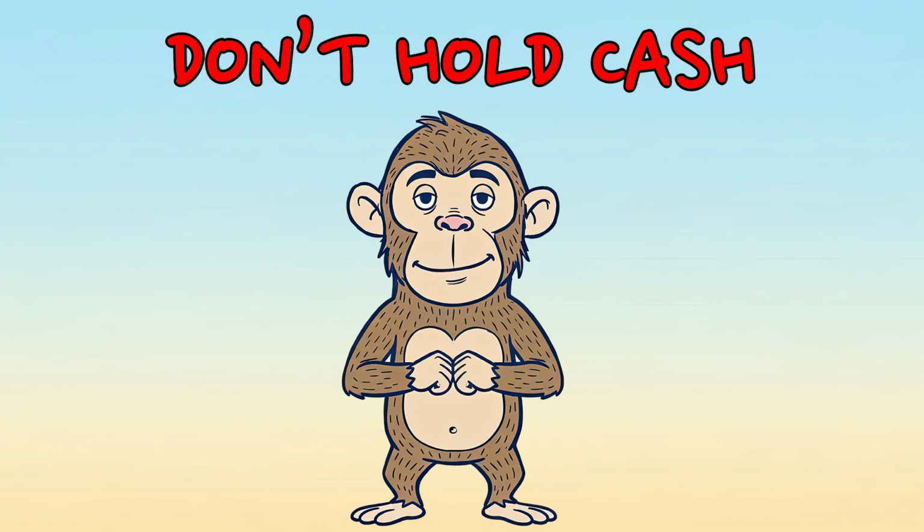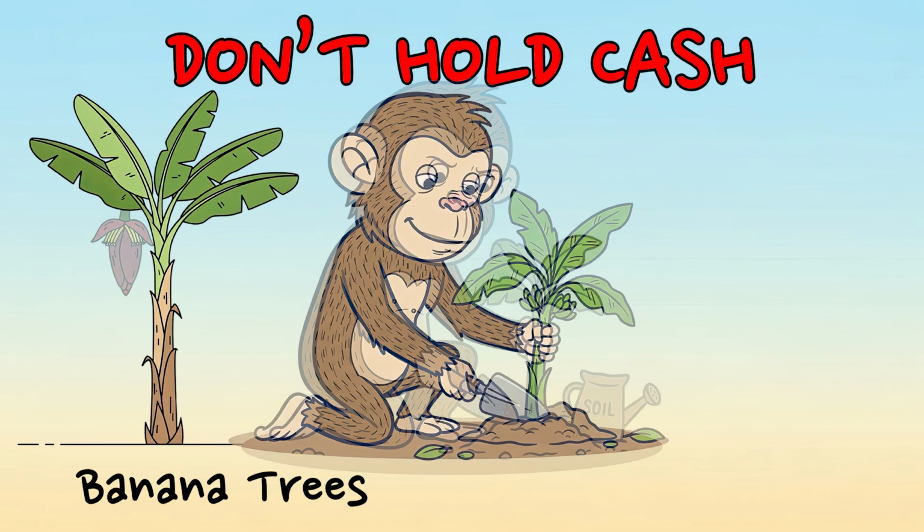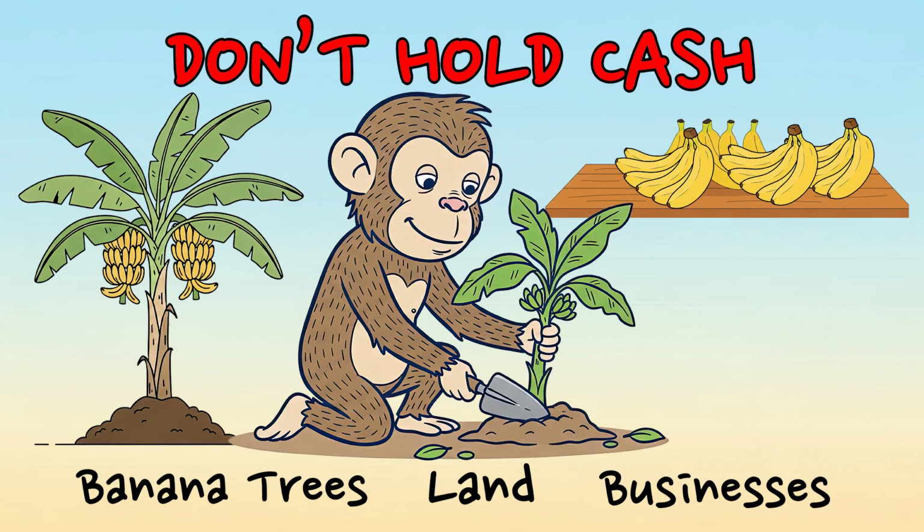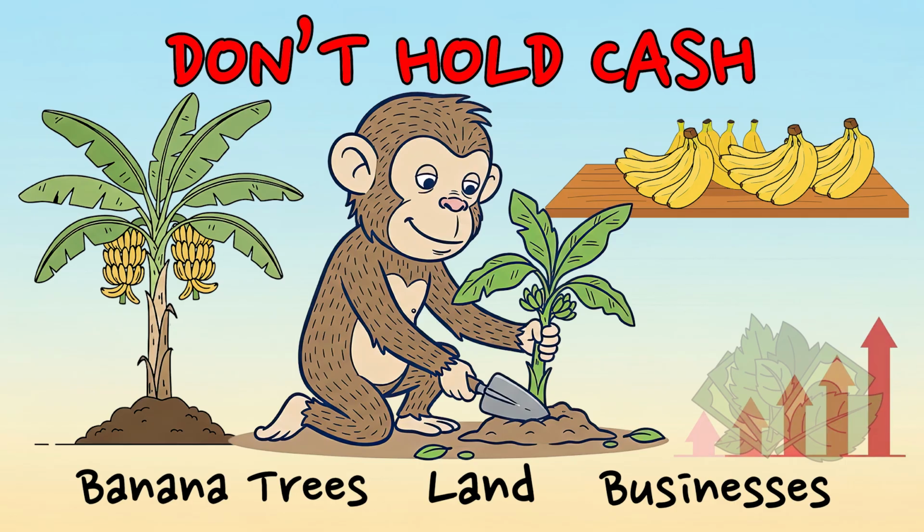He stops hiding all his leaves under his sleeping mat. Instead, he invests in banana trees, jungle land, and small businesses that grow over time. His assets make more bananas, while his leaves slowly lose value. Moko starts owning things that rise with the economy. That's the secret wealthy monkeys understand.